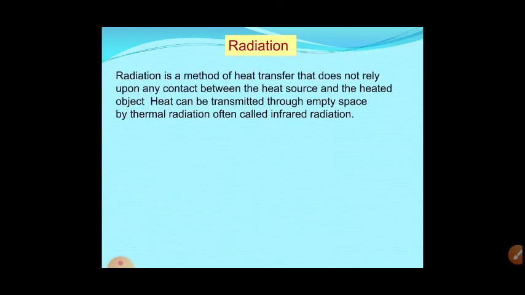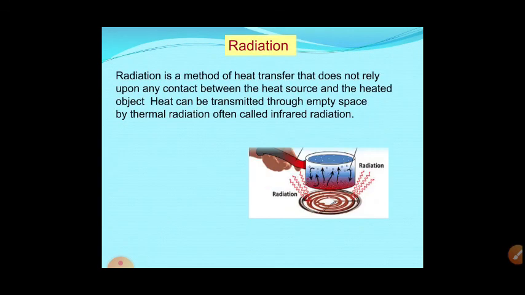In this case, in empty space, no medium is required, so it is nothing but electromagnetic waves from the sun. Okay, infrared radiation we can say.